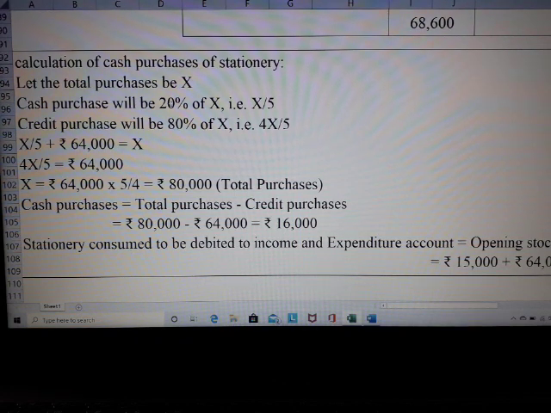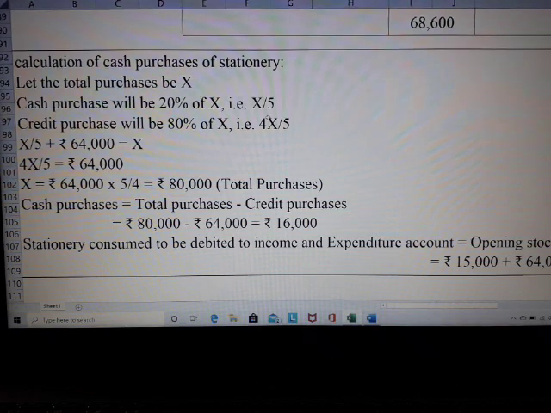So cash purchase will be nothing but 20% of X. That is nothing but X by 5. 20 by 100 is what? 1/5. Correct? 20% is nothing but 20 divided by 100, which means 1 by 5. So if you apply 1 by 5 on X, it will be X by 5. So your cash purchase will be X by 5.